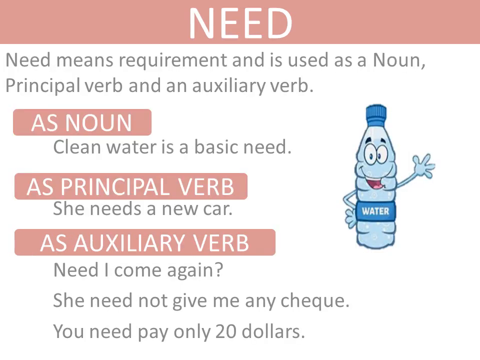The next marginal modal is need. Need means requirement. And need modal is used as a noun, principal verb and an auxiliary verb. So it can be used in various forms depending on its usage in the sentence. As a noun, an example of the usage of need would be clean water is a basic need. So here need has been used as a noun.